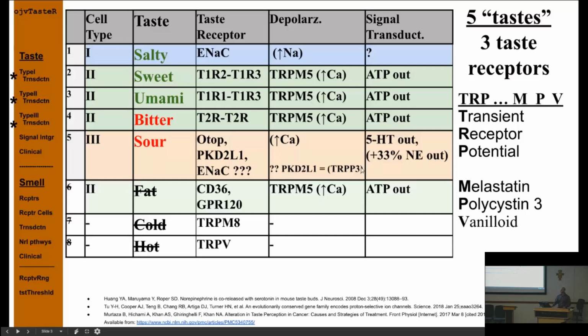Okay, and so you'll see these proteins named TRP somethings. The TRP stands for transient receptor potential, and then it will be M, P, or V. Those letters are based off compounds that were initially found to bind these receptors. So the vanilla compound, vanilloid, is the V one. Interestingly, that one, even though it binds a receptor, is actually a kind of spicy receptor, so capsaicin binds that one.